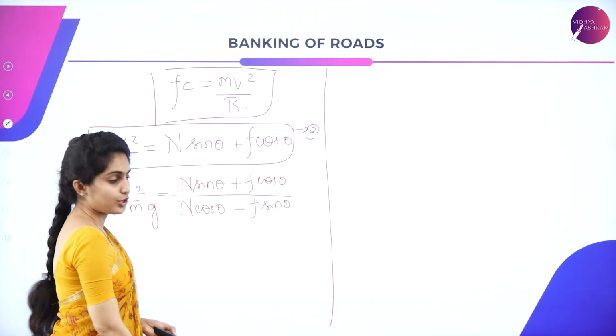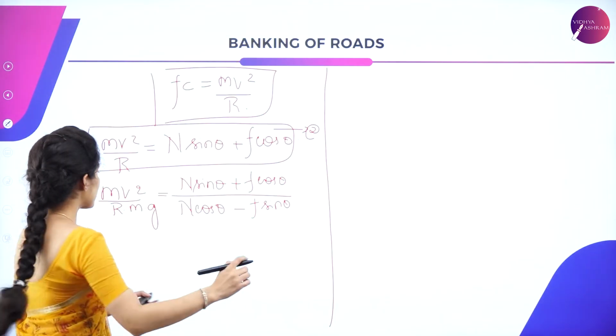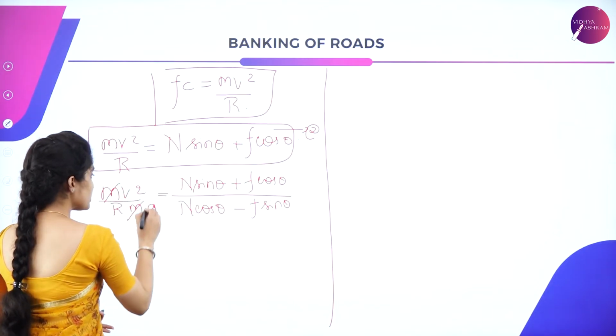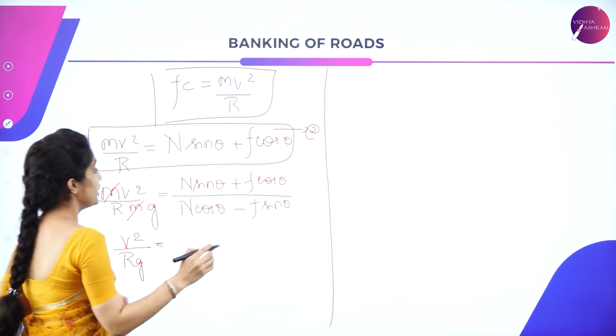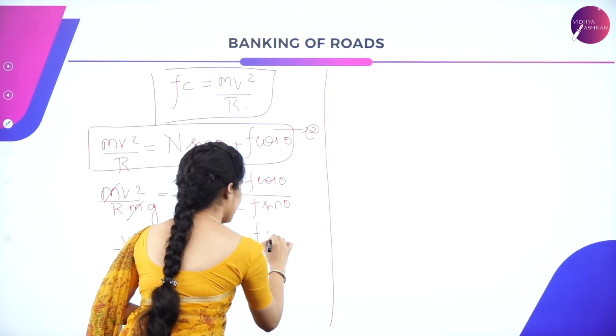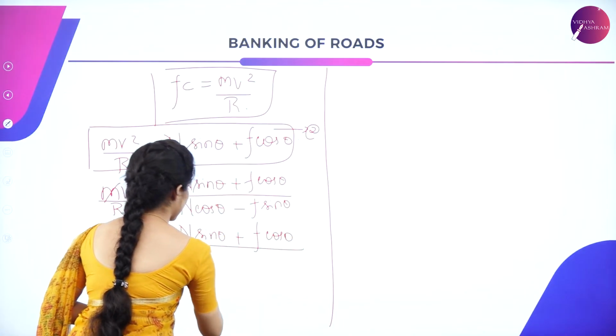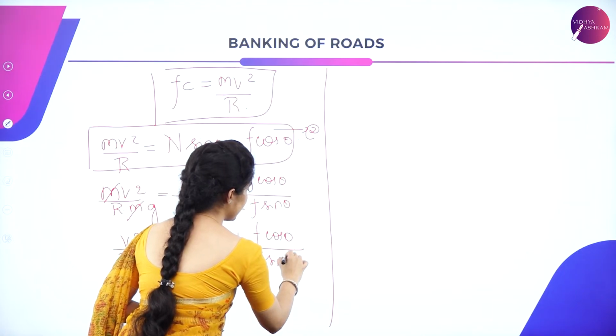This is equation 2 and equation 1, which is given below over here. So cancel m and m. What is remaining is v square by r and g. Now you have got N sine theta plus F cos theta by N cos theta minus F sine theta.